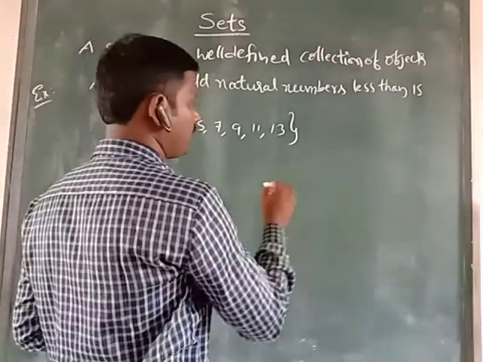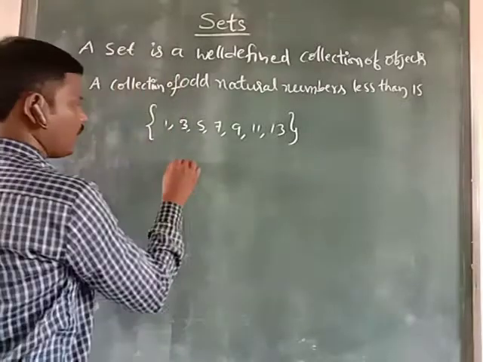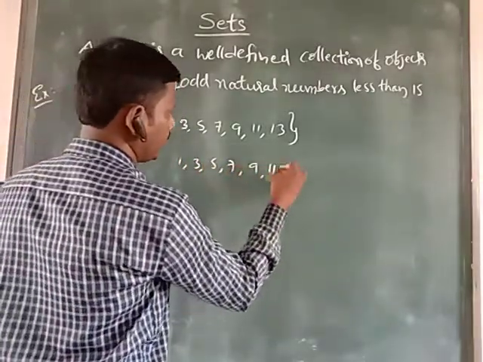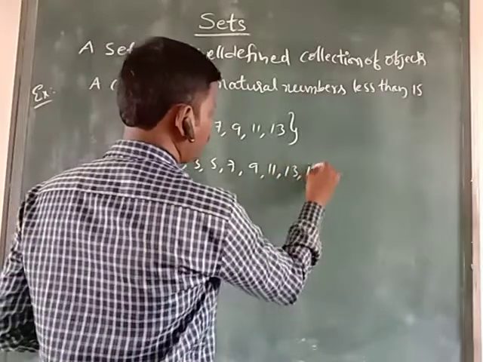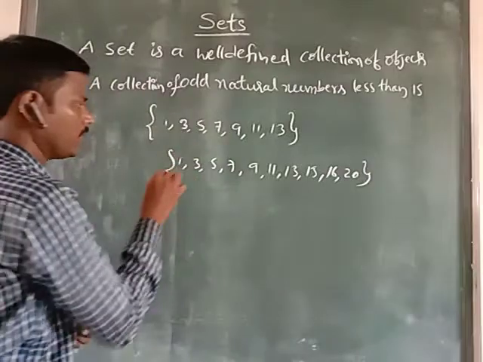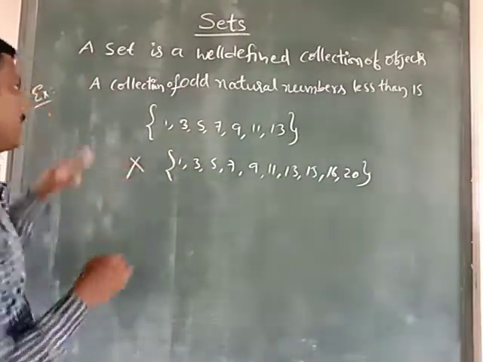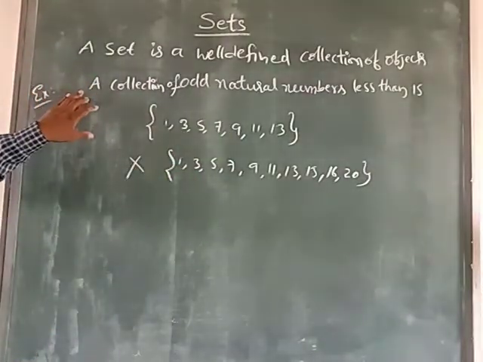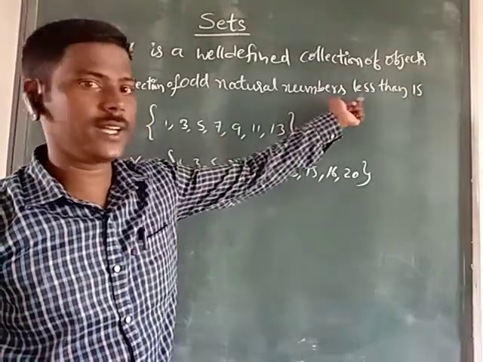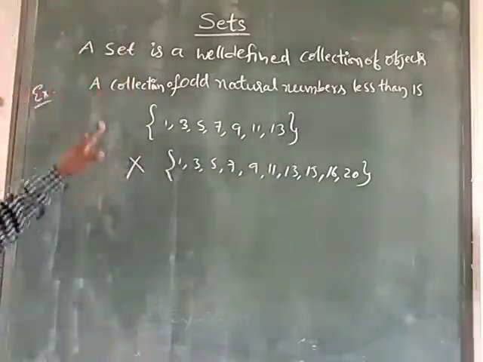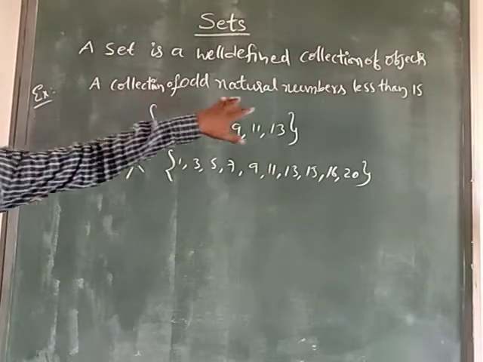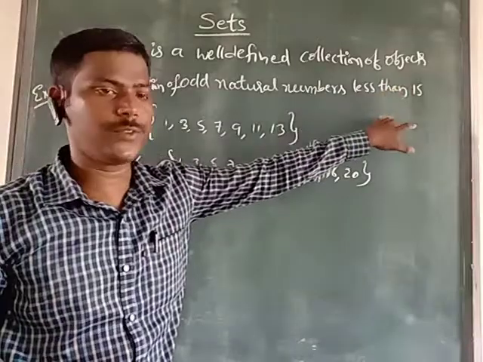For example, take 1, 3, 5, 7, 9, 13, okay, 15, 16, 20. It is not a set according to the given example. Because why? 15, 16, 20 are not there in that statement. In this statement it is written a collection of odd natural numbers less than 15.